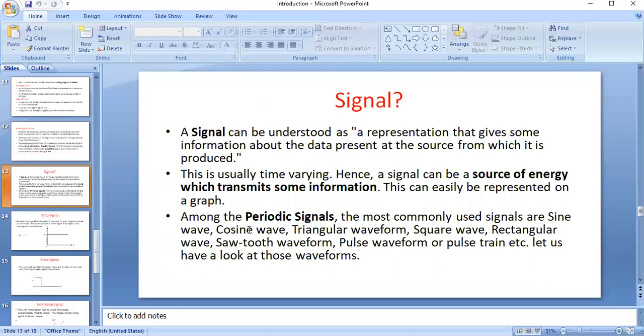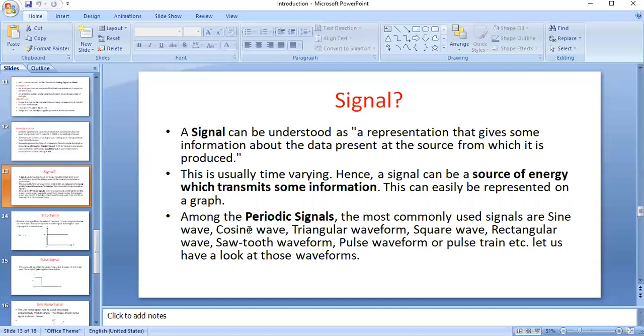So what is a circuit and what are the components we use? Depending on the components, we can classify them into active components and passive components. Next classification: circuits may be analog circuits or digital circuits, and depending on the type of connection, series circuit or parallel circuit. Next, what is a signal?